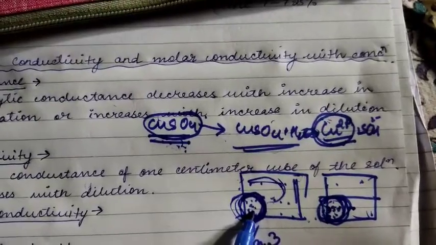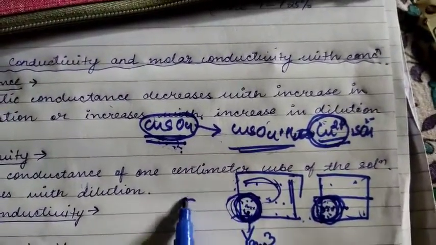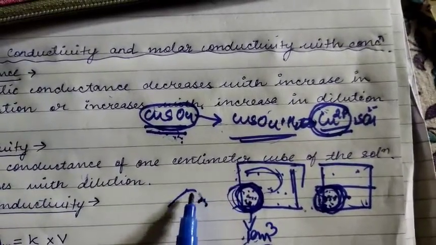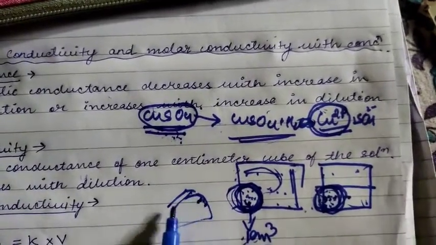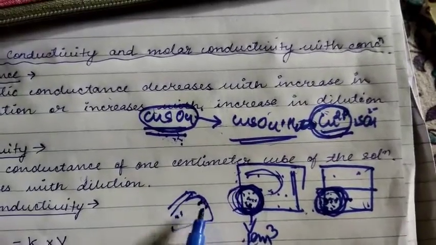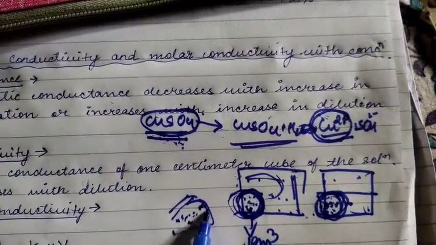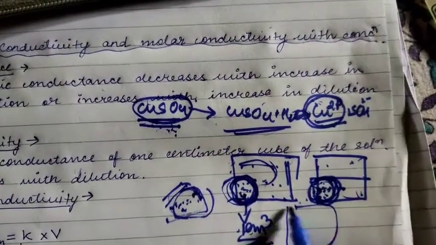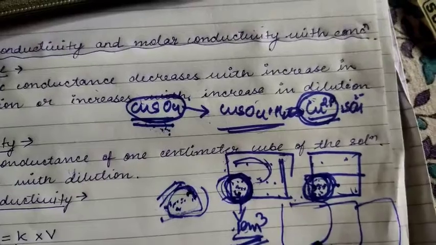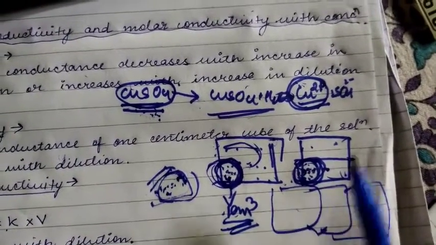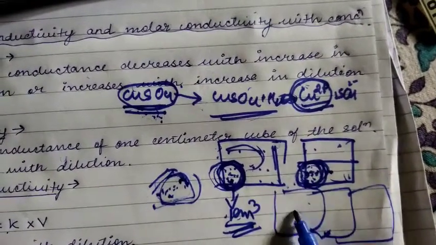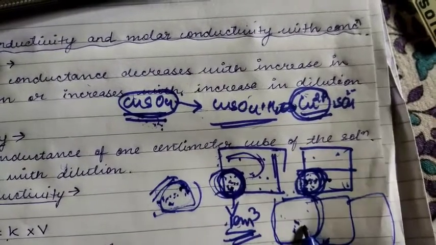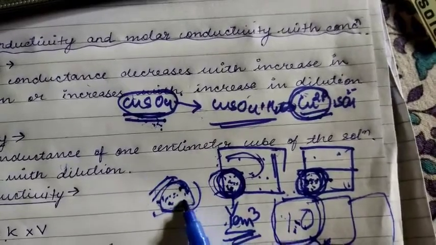Take the example of a house: one room and 100 people. They will be more concentrated, the density will be more in that one room, right? But if we give them 10 rooms, then in one room 10 people will be present, and the density will be less, only 10 here and 100 there, right?